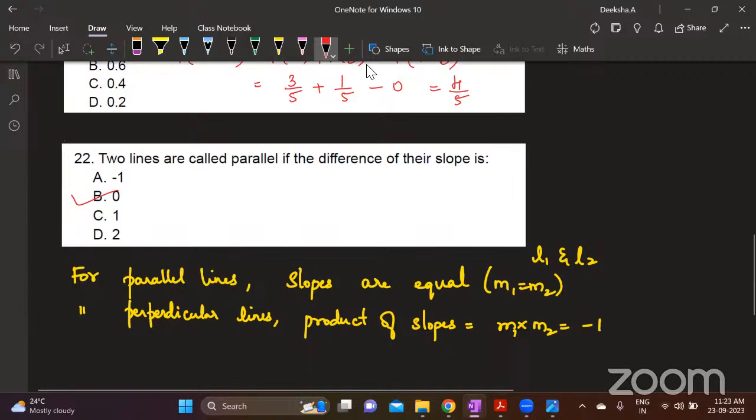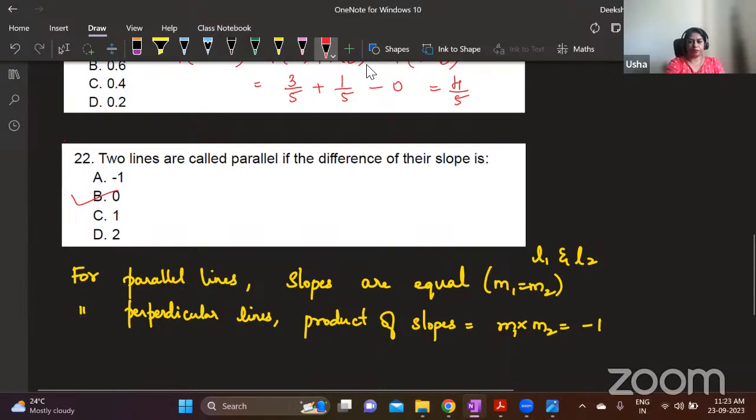The next question is a trigonometry question. It's based on trigonometric formulas. Tan A is given and tan B value is given. If tan A is 1/2, tan B is 1/3, then the value of A plus B is pi/6, pi/3, or pi/4. So here, since tan A and tan B is given, of course, you're going to take the tan A plus B formula.